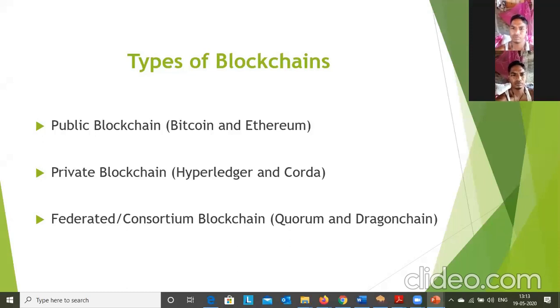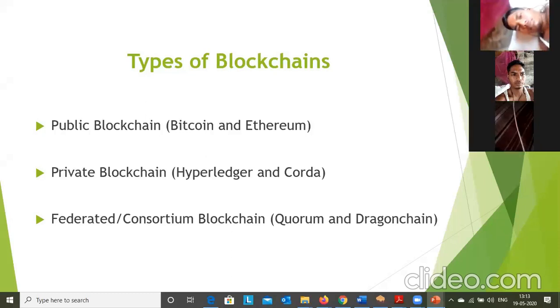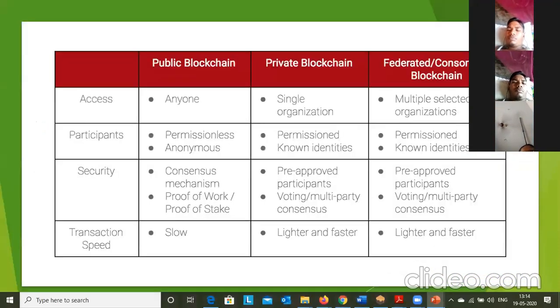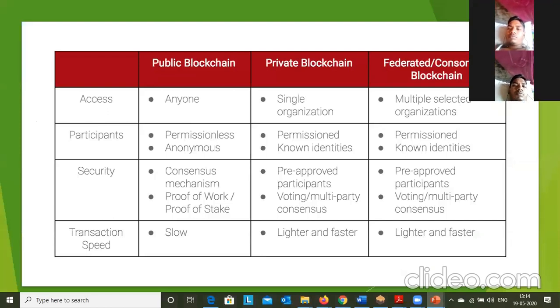And next, the federated or consortium blockchain network. This is also a permissioned blockchain. Here three or more organizations, a group of organizations, get involved in this blockchain and develop the applications. Examples of federated or consortium blockchain are Quorum, Dragonchain. So you can see the differences. We have three different blockchain networks: public, private, and federated. Now you can see the differences from this slide.